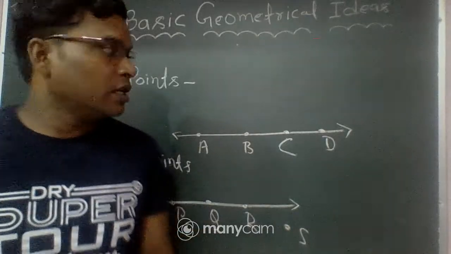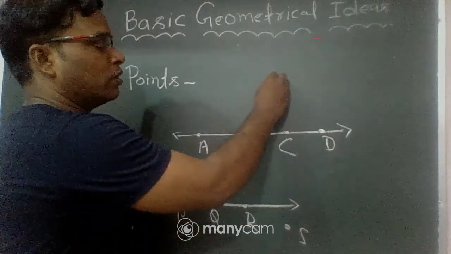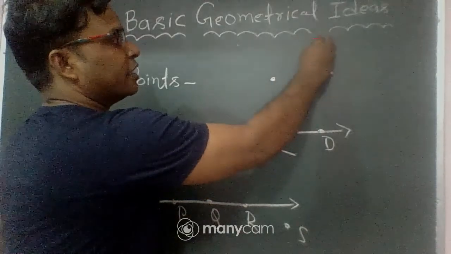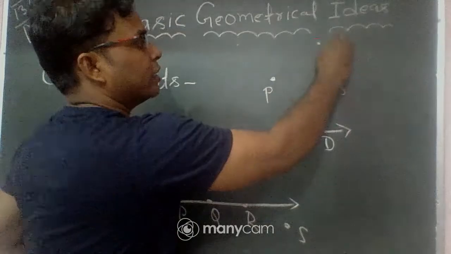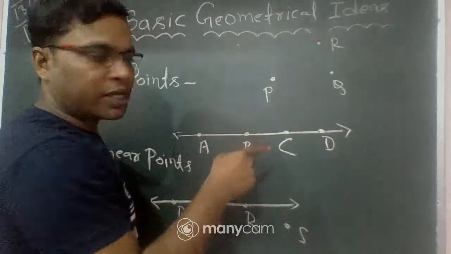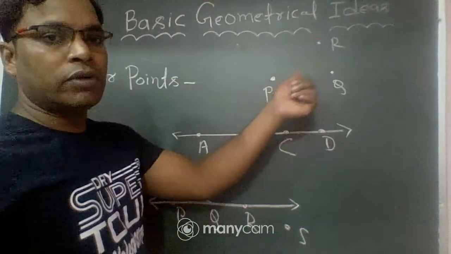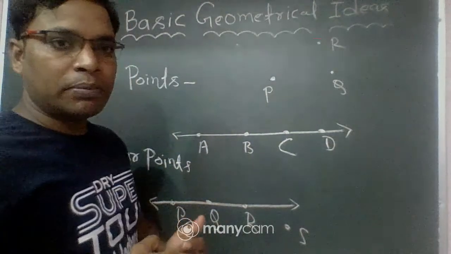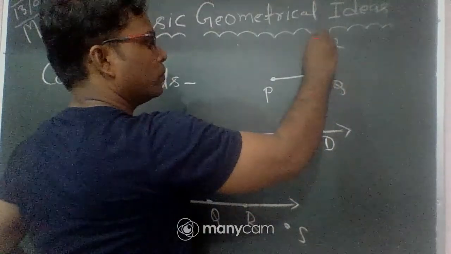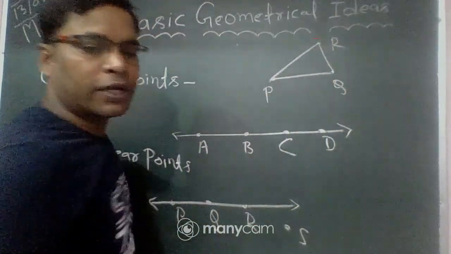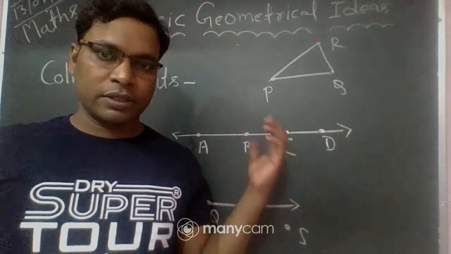Okay, if points are not collinear, how many lines can we pass? Suppose you have three non-collinear points. So here one point, two point and three point. Point P, point Q, point R. They are non-collinear because they do not lie on the same line. So these are non-collinear points. How many lines can we pass? One, two, three. Okay, three line segments can be passed through them.